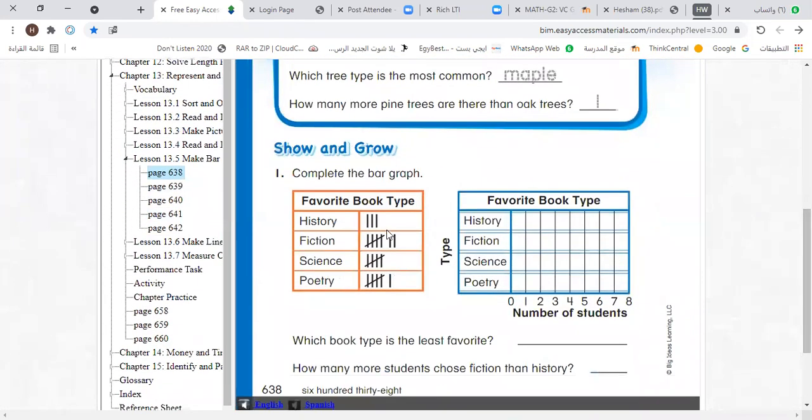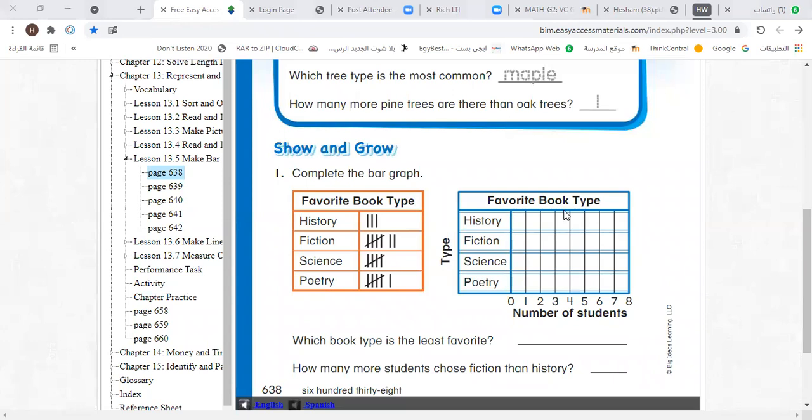Question number 1. We have this tally chart and we want to draw a bar graph. Favorite book type. Some students choose history, some choose fiction, some choose science, and some choose poetry as a favorite book type. How many choose history? Who can help me to make a picture graph?